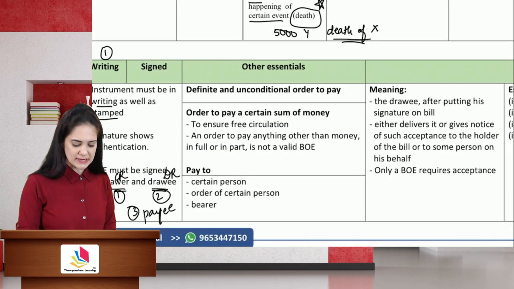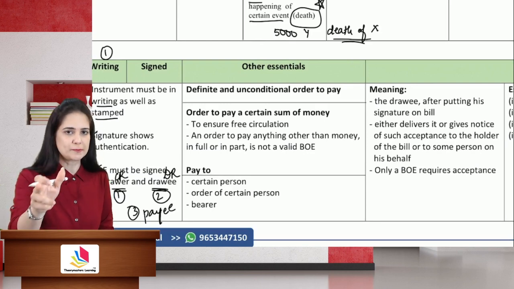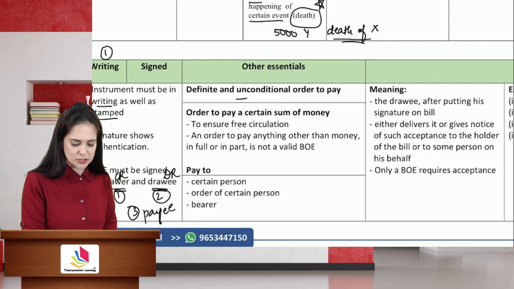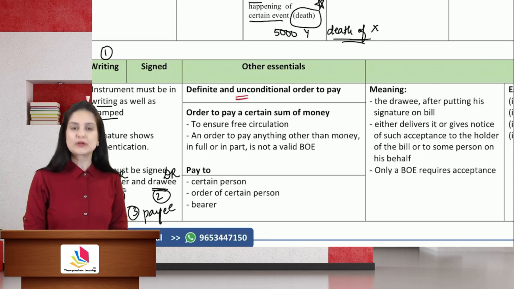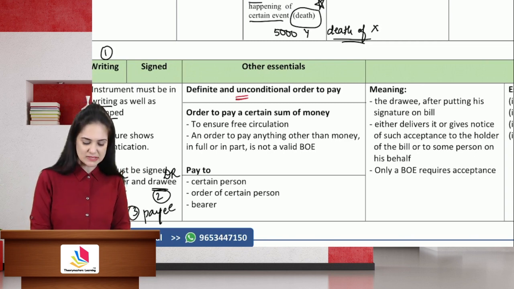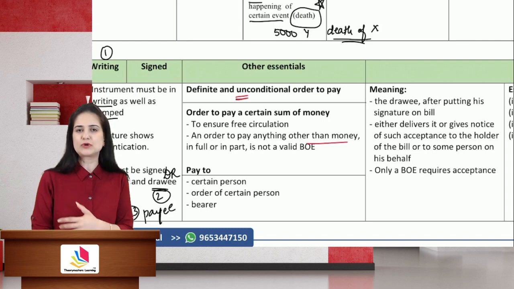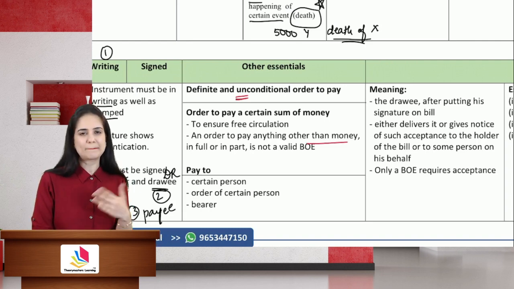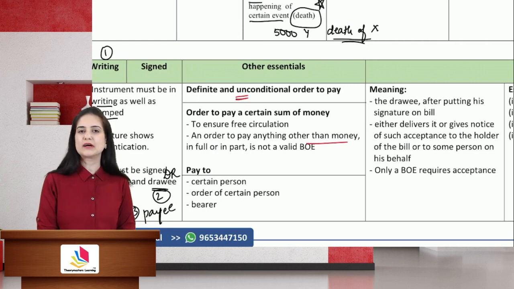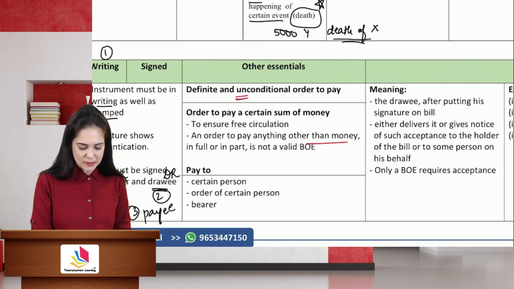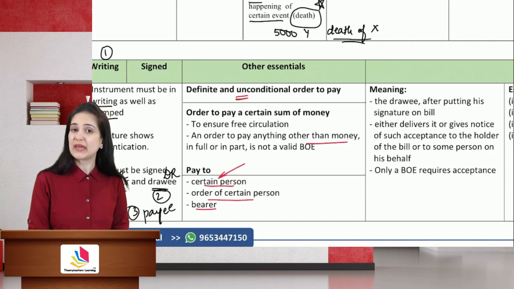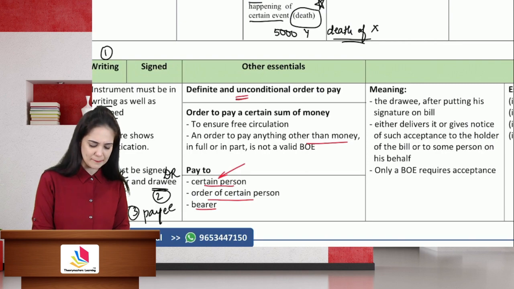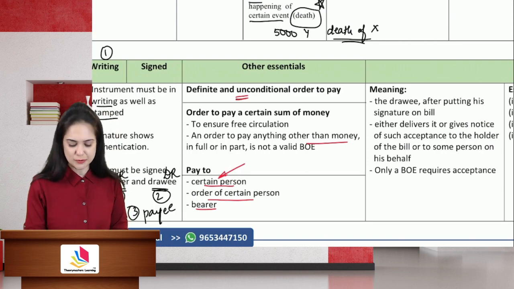These are other essentials: that it must be a definite and unconditional order to pay, not just a request. It must be unconditional. It means there are no conditions attached. Bill must be payable at all events. It must be an order to pay a certain sum of money. The amount must be certain. Order to pay anything other than money: you can't promise to pay either whole or part in kind. That will make the instrument invalid. It must be to pay a certain person or to the order of a certain person or to the bearer of the instrument. The person must be certain, that is, the payee must be certain, or we can pay his order or bearer of the instrument.